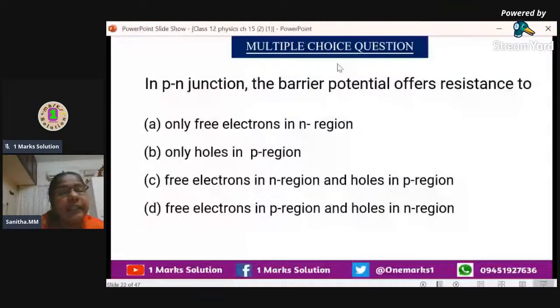In the N region, only free electrons. In the N region, we know which are the majority carriers. And in the P region, we know that the majority carriers are holes. But here we can say resistance. They are giving a barrier to majority carriers or minority carriers? Actually, they are giving a barrier to majority carriers. That means both in the N region and in the P region, the majority carriers, electrons and holes, they will block it. Next, we can go for the next question.